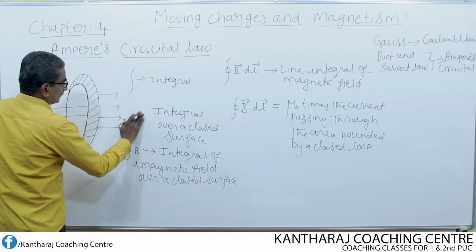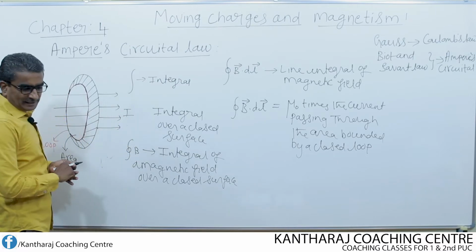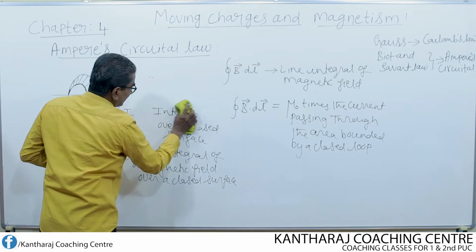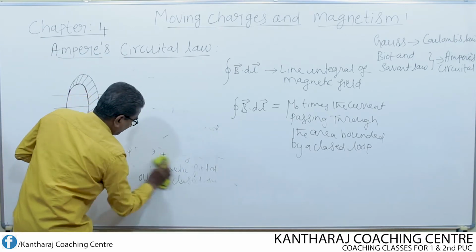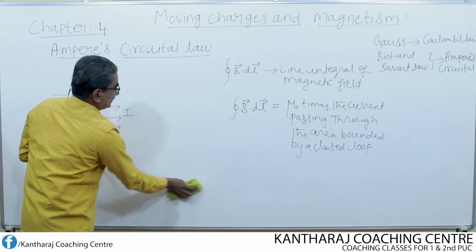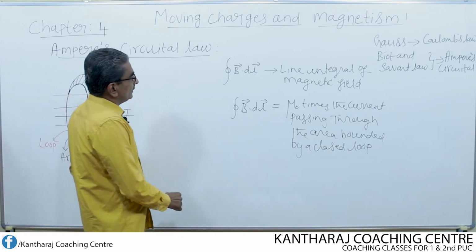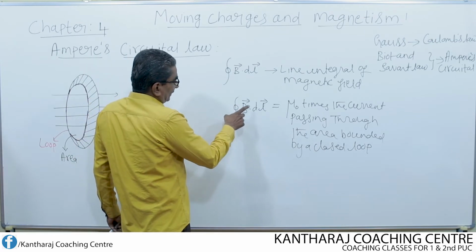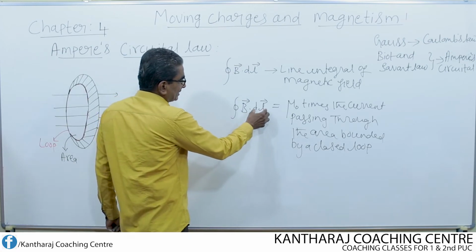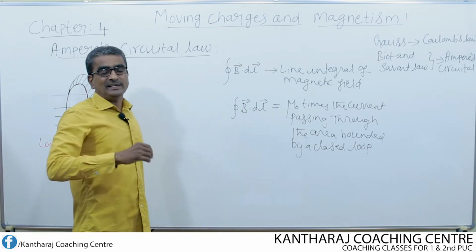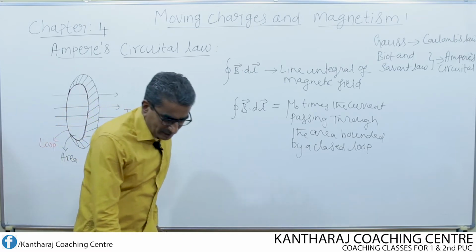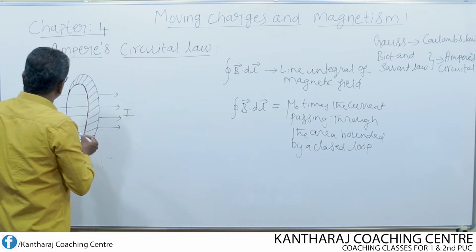So if I is the current, then according to Ampere's circuital law, the line integral. Why should I call this a line integral? Because dl gives the length of a line element. What is meant by a line element?